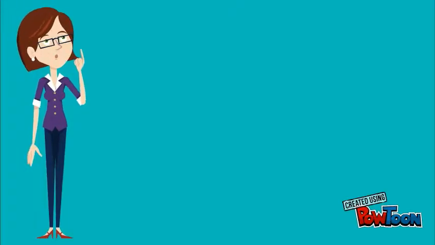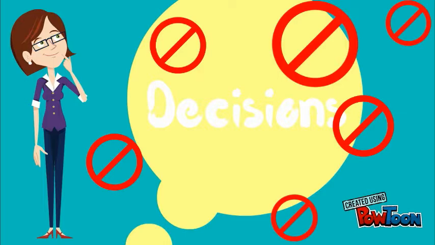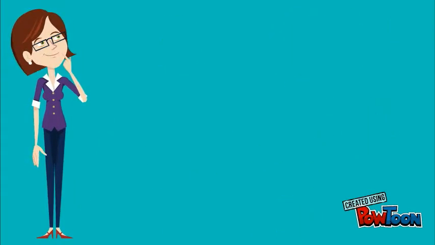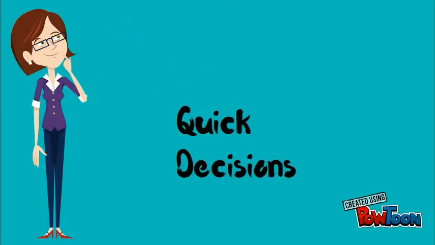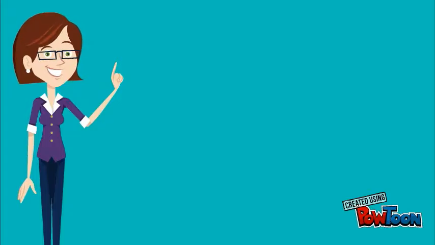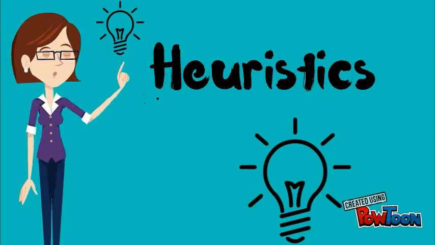Have you ever wondered how we make decisions and why we seem to make so many errors in judgment without even noticing? Most of the time, we meet problems that require us to make quick decisions. While making these decisions, we're susceptible to all sorts of error. Our brain uses different techniques to make quick decisions, but let's start with a technique called heuristics.